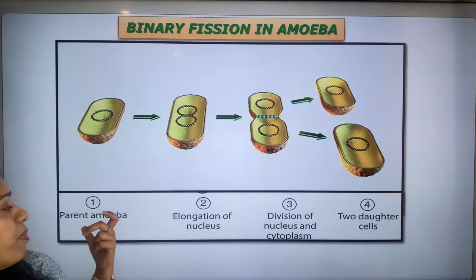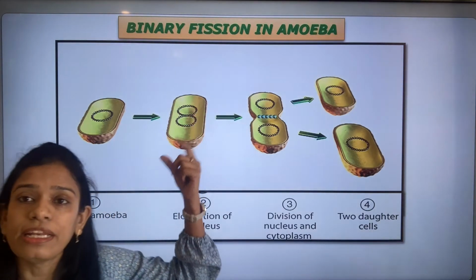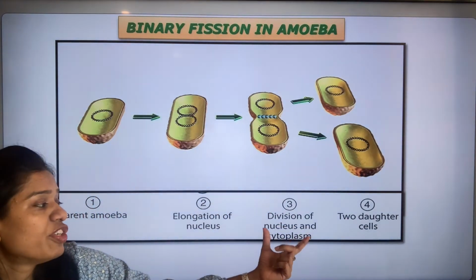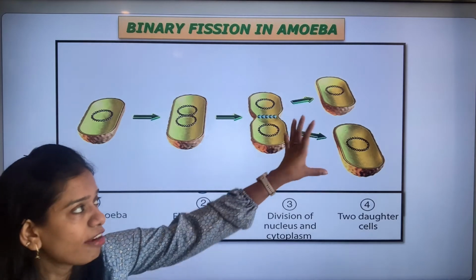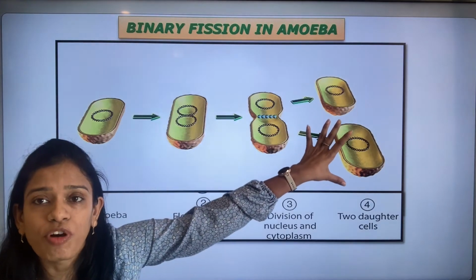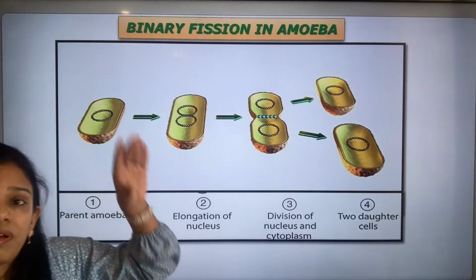That is, first the parent amoeba. Now the elongation of the nucleus takes place and slowly the nucleus divides. Then division of the nucleus and the cytoplasm takes place. A septum is formed and finally two daughter cells are formed. These daughter cells are exactly identical to the mother cell.